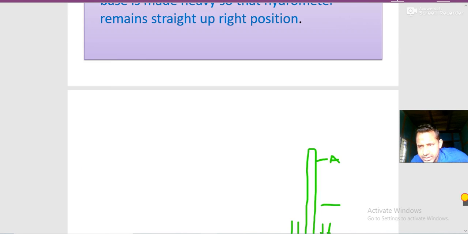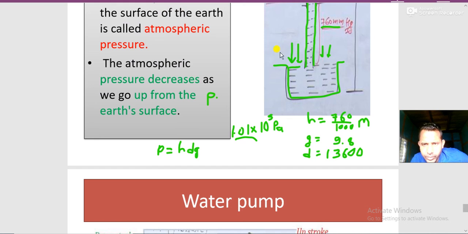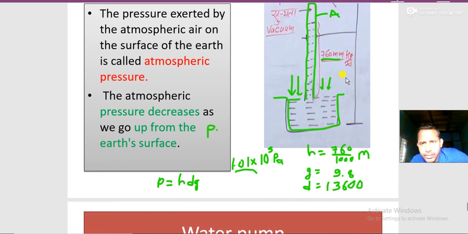Generally, two vessels are taken. One is open, and the other is a test tube type of vessel, where one end is open and this one is closed. Test tube 1 is filled with mercury, and the other vessel is also filled with mercury, and it is inverted and kept inside. Here there should be a scale. And generally at sea level, the mercury will rise up to 760 mm.